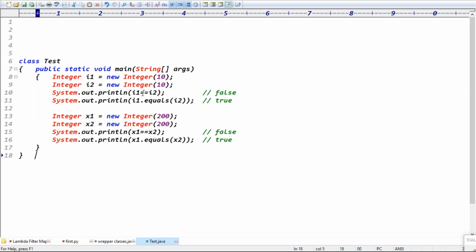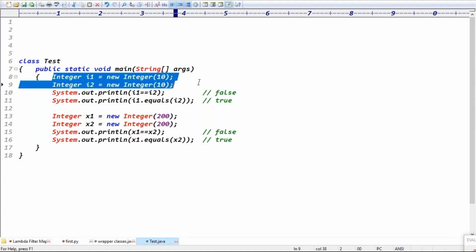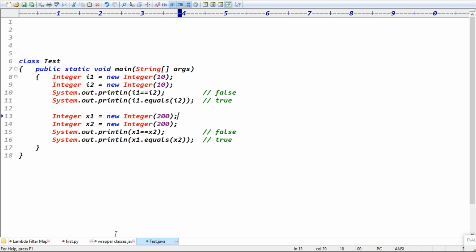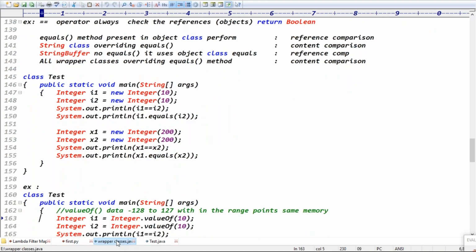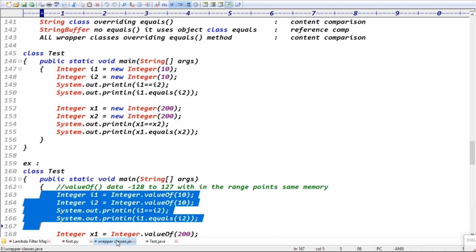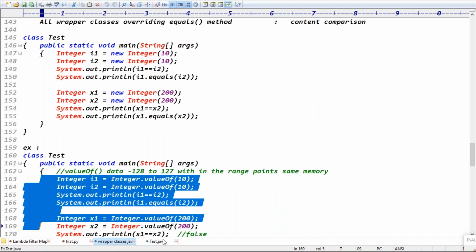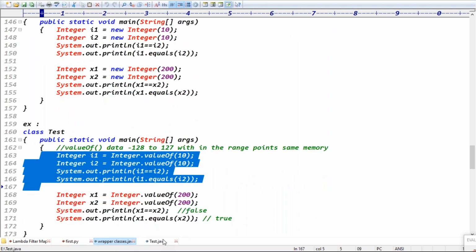Good. This is one way to create a wrapper object, by using the new operator. What is the second approach to create a wrapper object? The second approach is the valueOf method, exactly.